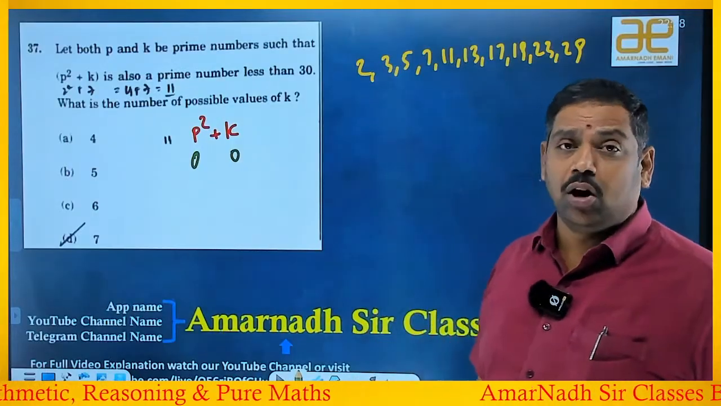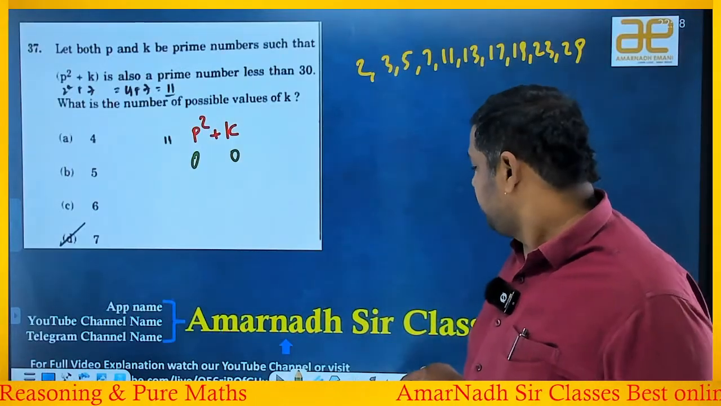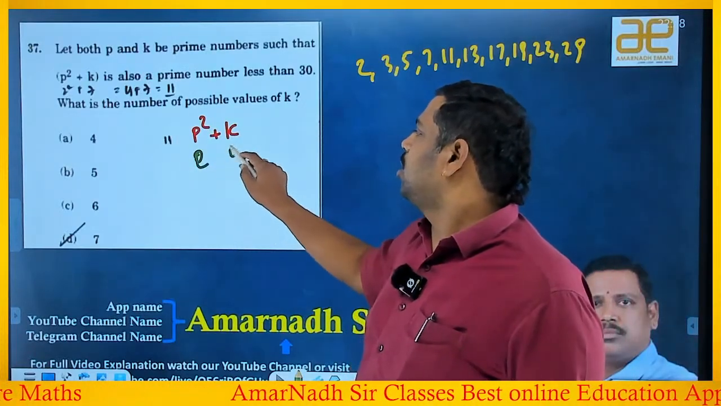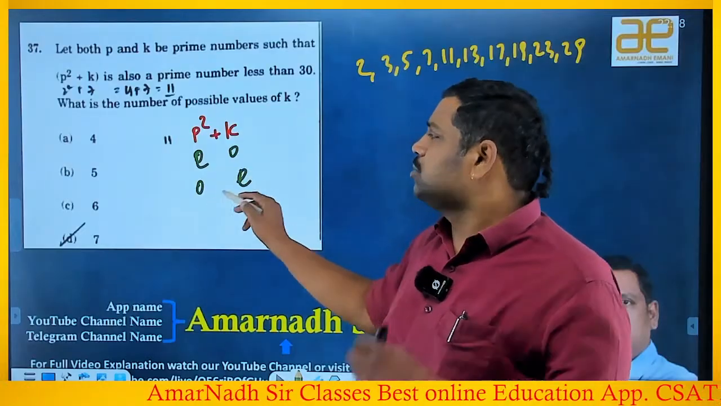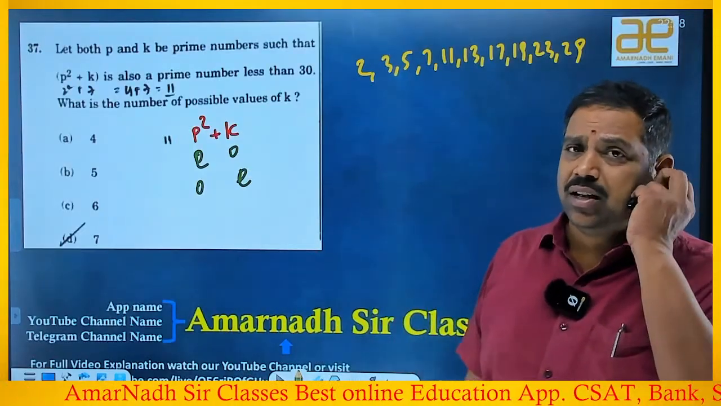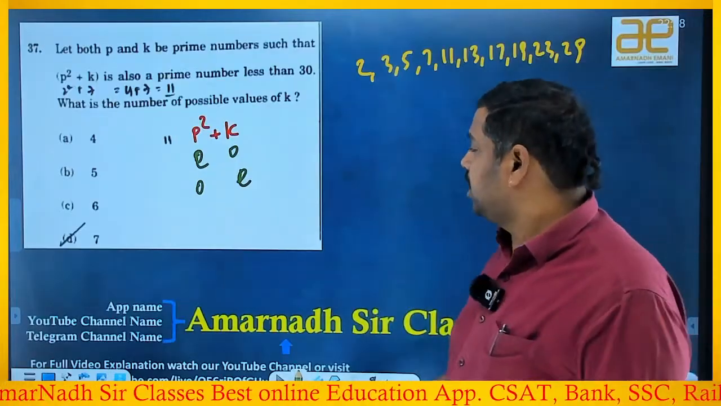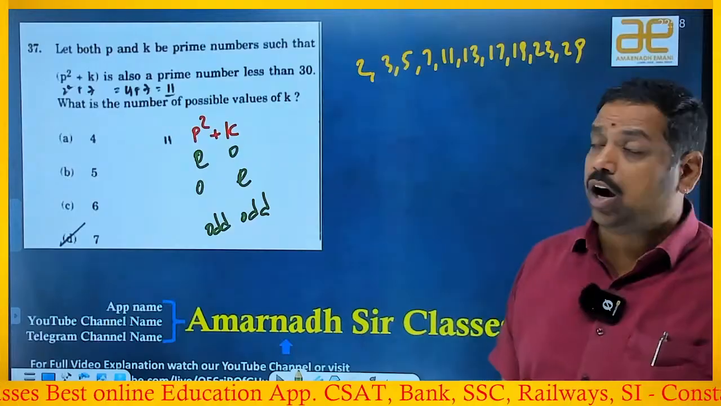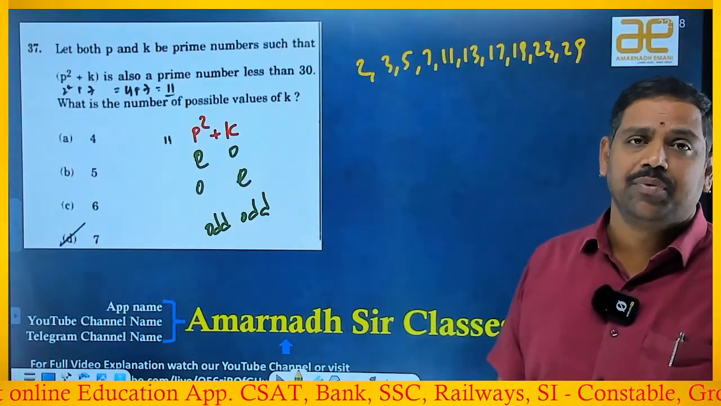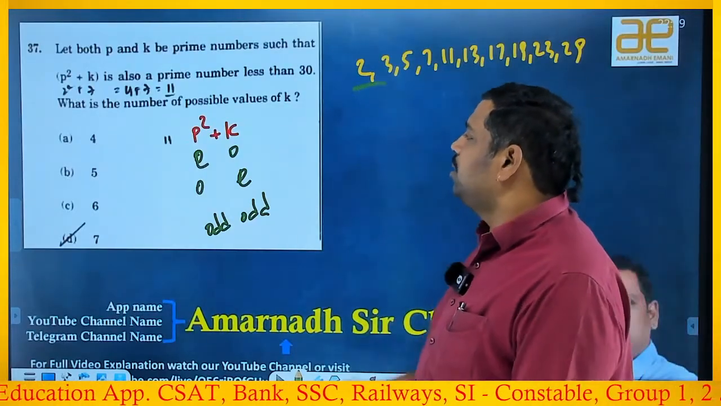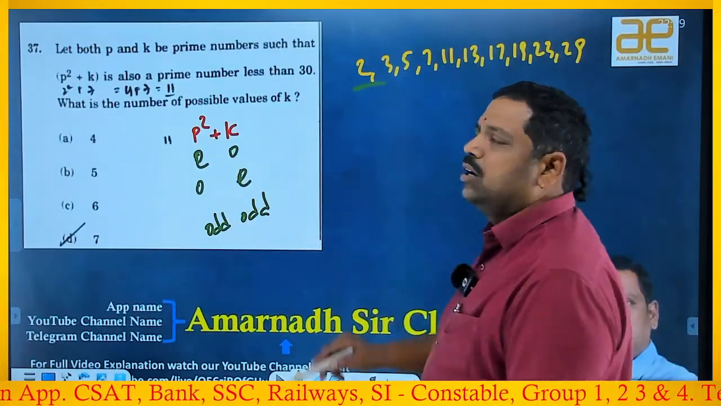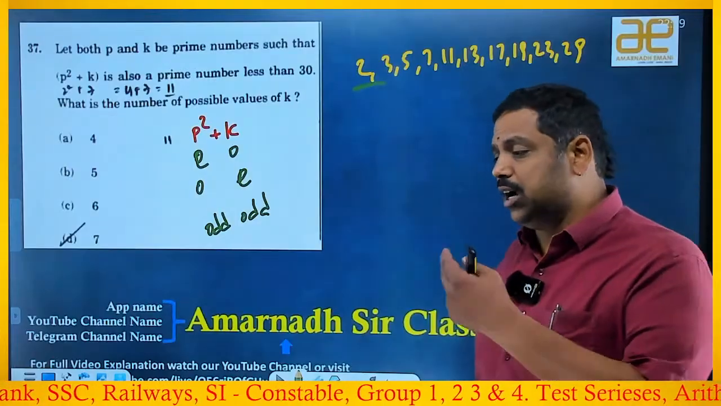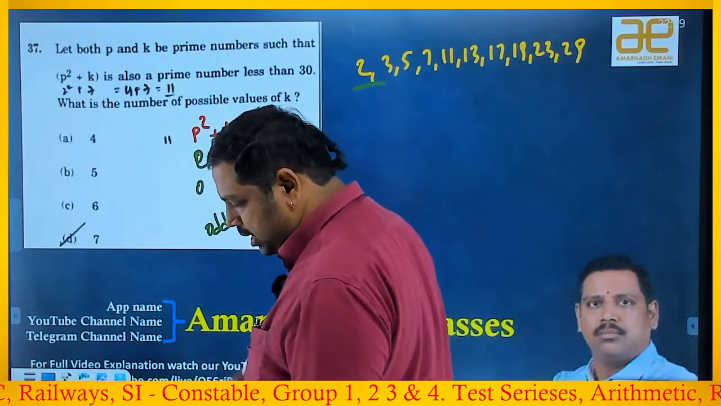Odd plus odd is an even number. One even, one odd is a possibility or not, we have to check. If you take this as odd and this as odd, the sum should be even, right? Suppose 3 plus 5 is 8, an even number. 2 is the only even prime number. P square plus k will not be 2, right or wrong? Because those two are also prime numbers. If you square it and add, it is not possible to get 2, right?